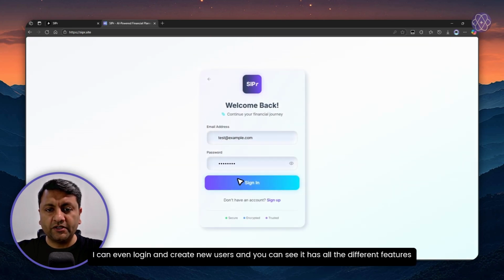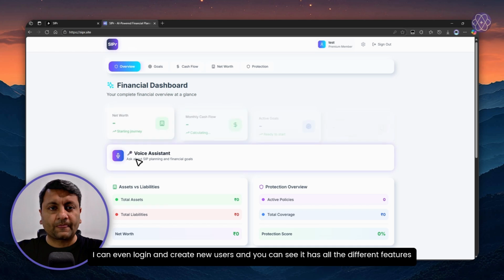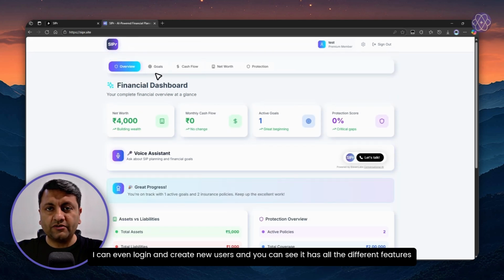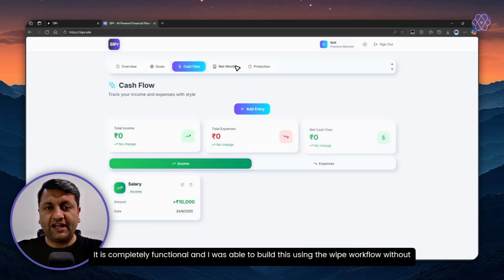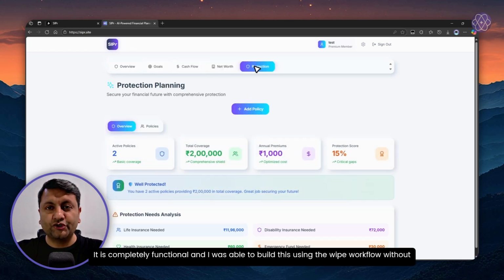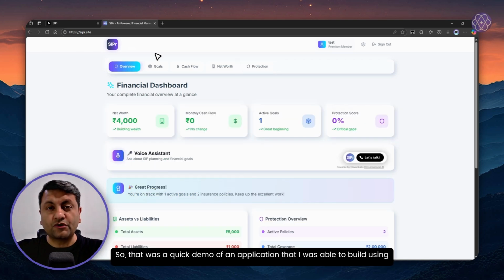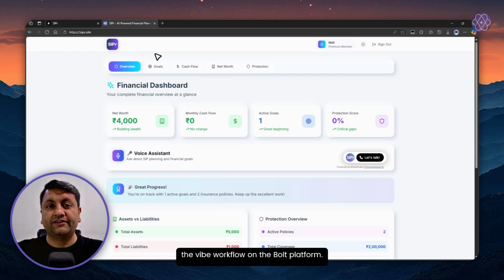I can even log in and create new users, and you can see it has all the different features that any professionally built web application might have. It is completely functional, and I was able to build this using the Vibe workflow without any coding knowledge. So that was a quick demo of an application that I was able to build using the Vibe workflow on the Bolt platform.